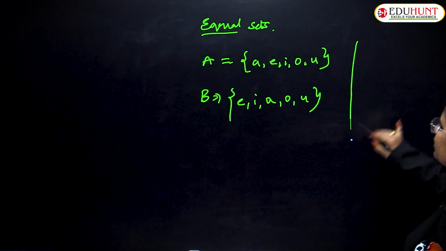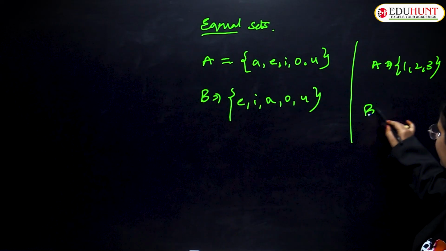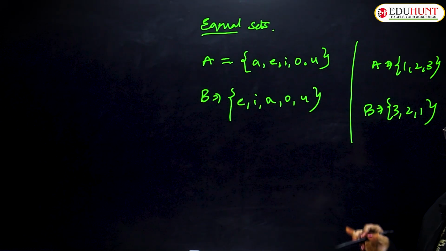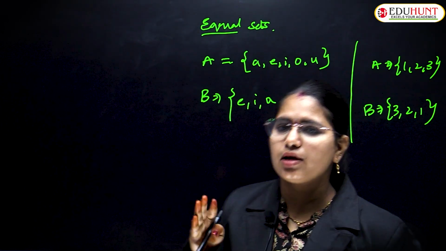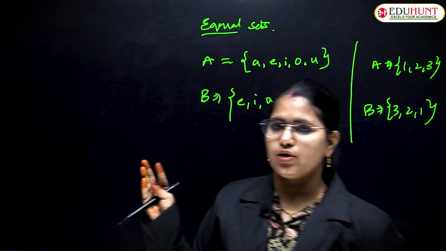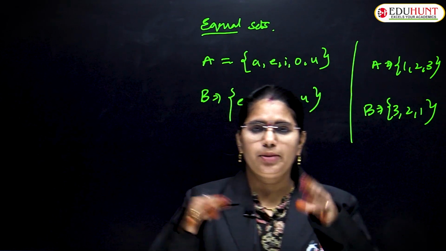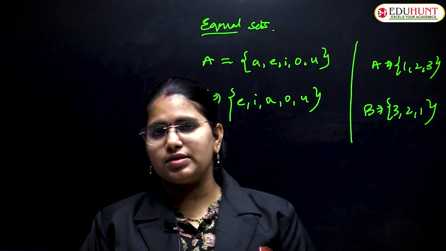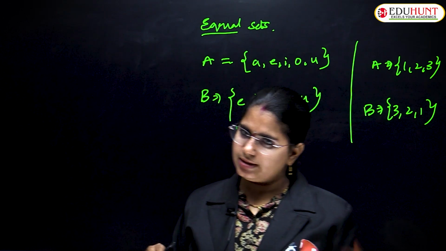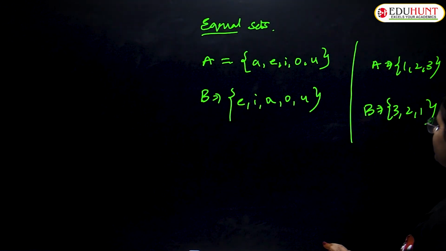Let me give another example. A is equal to {1, 2, 3}, and if I write B is equal to {3, 2, 1}, the elements existing in sets A and B are exactly equal and the same. So that means they are equal sets. Understood? Whatever elements you put within the braces must be equal. Then in that case, you can consider them equal sets. Clear? Understood? Can I get to the next one? Infinite set is done, equal set is done.